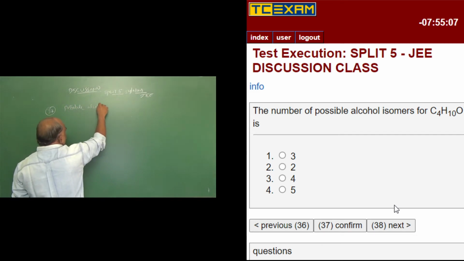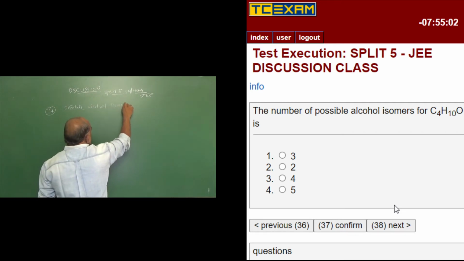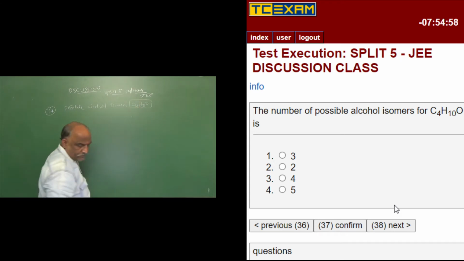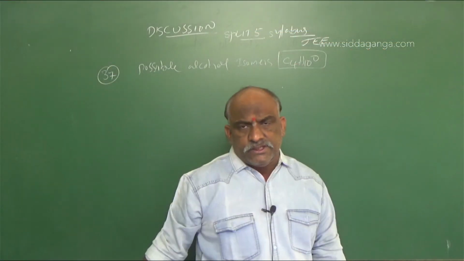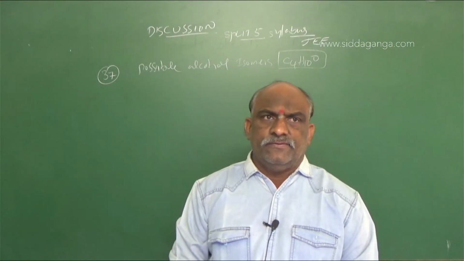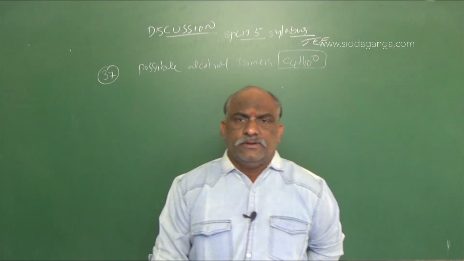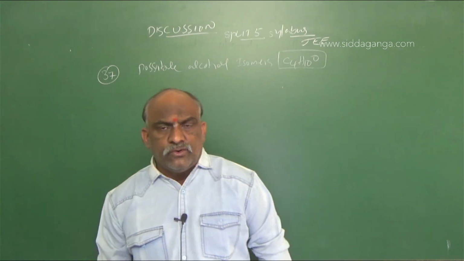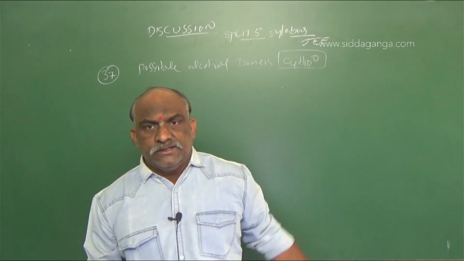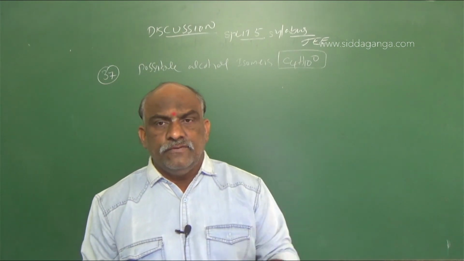Possible alcohol isomers for C4H10O. My dear students, such type of questions are given. Isomerism is compulsory; we expect questions for NEET and JEE also. So how to find the answer for this? This type of formula can be written in one style.